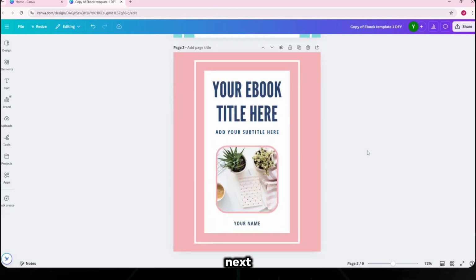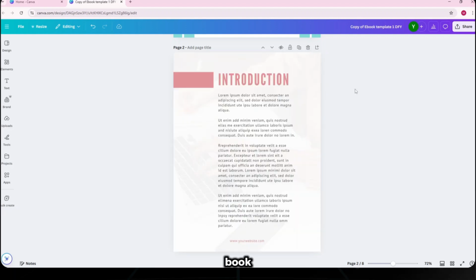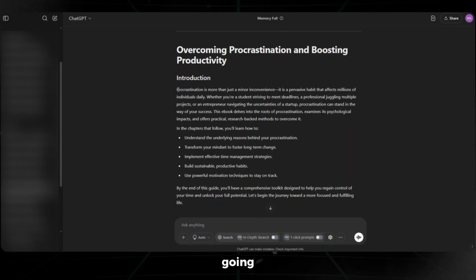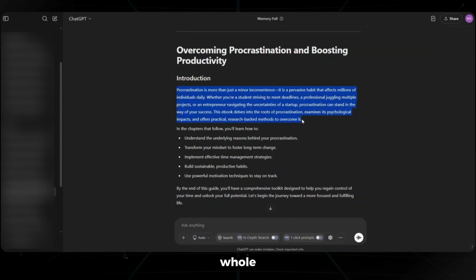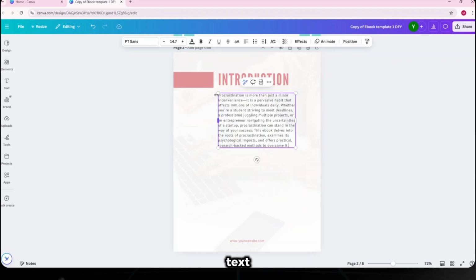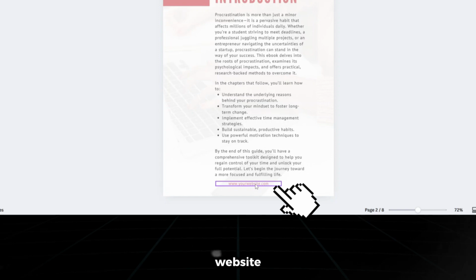Now moving on to the next page, since this next page is another option for a cover, I'll delete it, since I don't need it now. I already have a cover for my ebook, so I can now have my page 2 be the introduction. Okay, going back to ChatGPT, I'll copy the whole introduction part and paste it in this text box. For this text box having the website name, I'll change it to the name that I used on the cover.